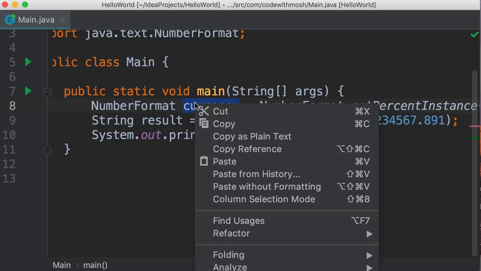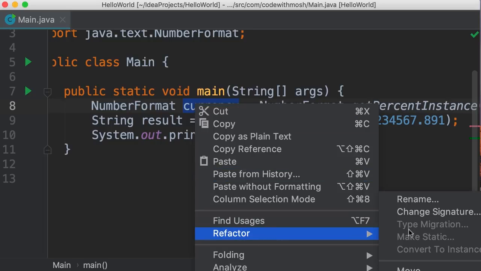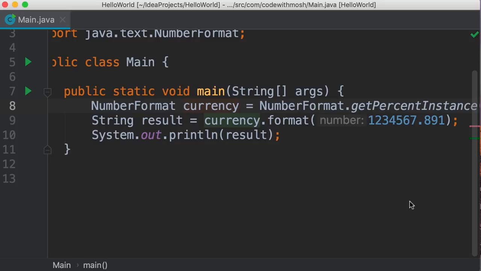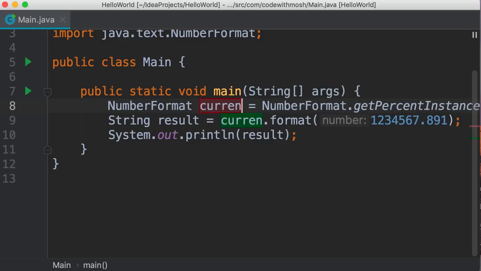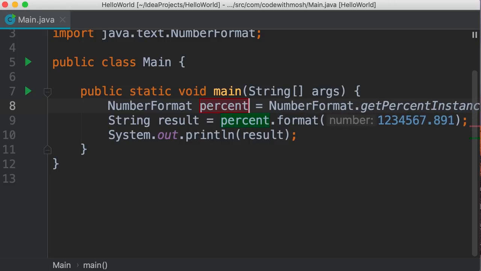If you right click here, you can see this refactor menu. And here we have rename. Now look at the shortcut on the right side. Unfortunately, it's not visible in my recording window, but on Mac it's Shift and F6. I always use shortcuts because they're faster. So let's press Shift and F6. Now we get this red box, and below this we can see a few suggestions for a better name. We can choose one of these or pick our own name. I'm going to change this to percent. And note that as I'm typing this, the other reference gets updated automatically. So this is very helpful. Now let's press enter. Okay, we're done with renaming.